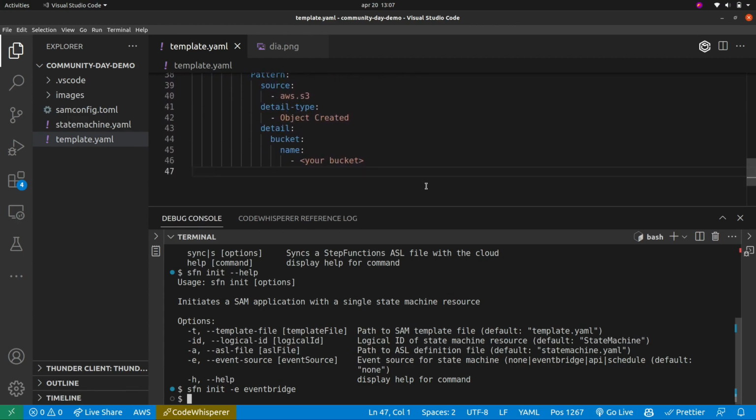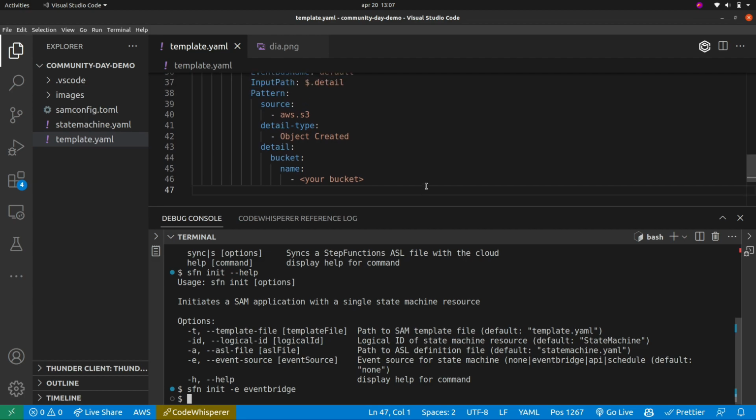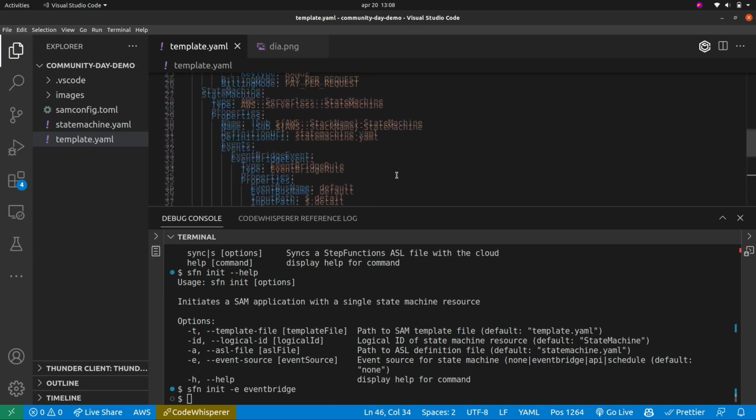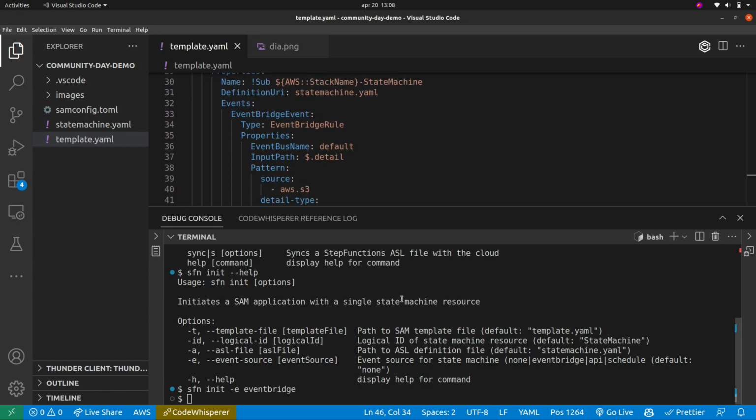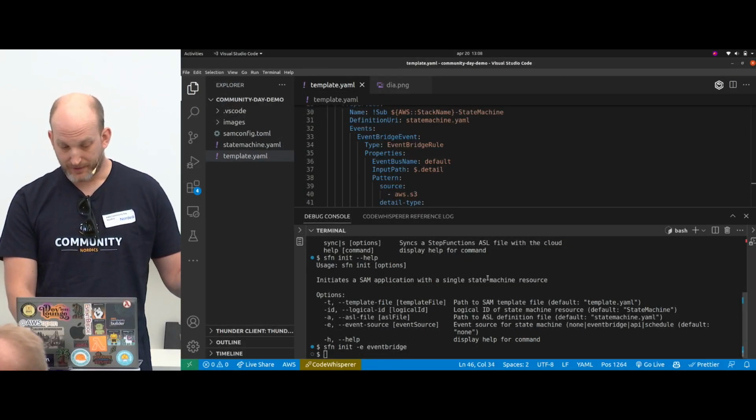And at Martem, we do a lot of data processing from S3 buckets. So this is a very common way to start the pattern, to trigger it on uploads to S3. All I have to do here now is to reference the bucket I use. This is GitHub Copilot helping me out. And that's it. Now I've actually deployed this state machine, so it's there in the cloud.